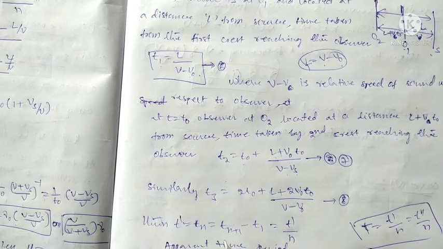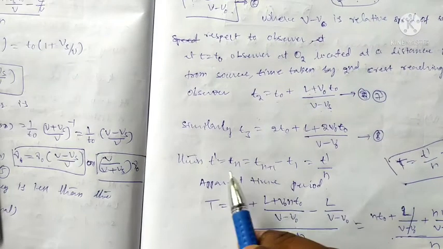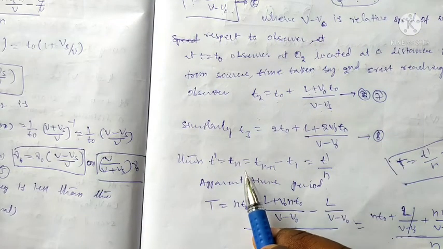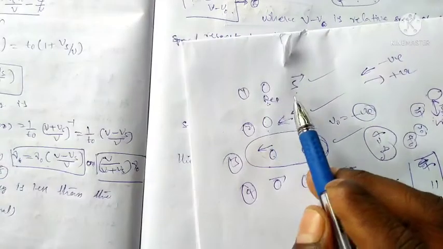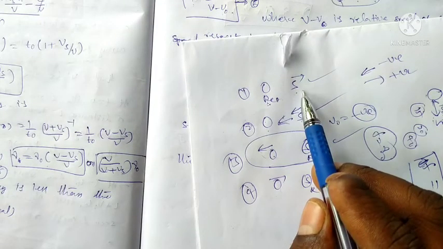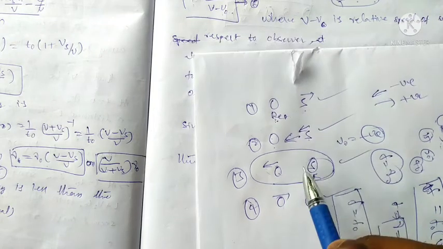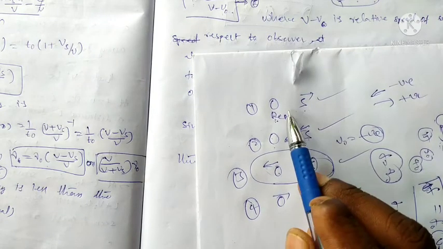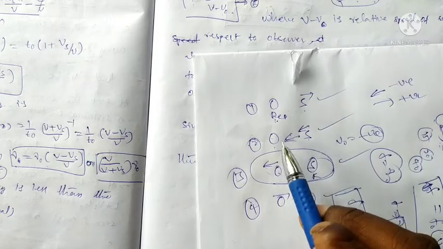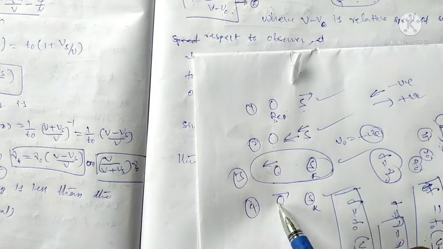For n times it is the same principle, with the source away from the observer. The first case and third case are the same, and the second case and fourth case are the same.